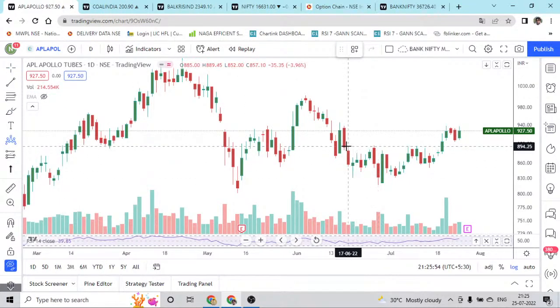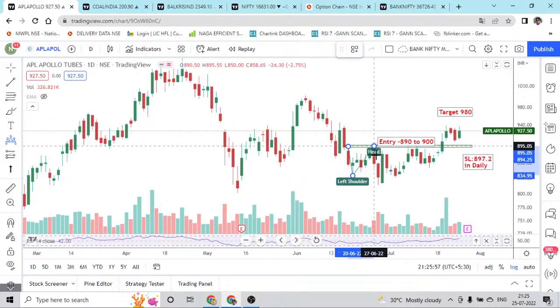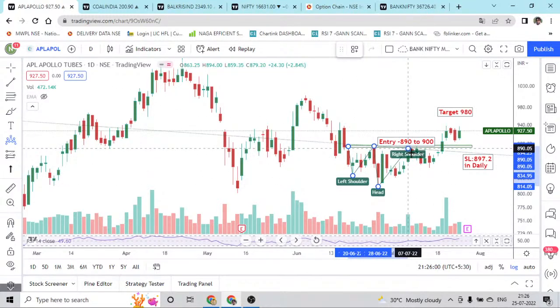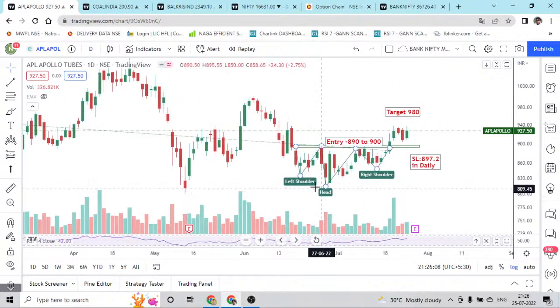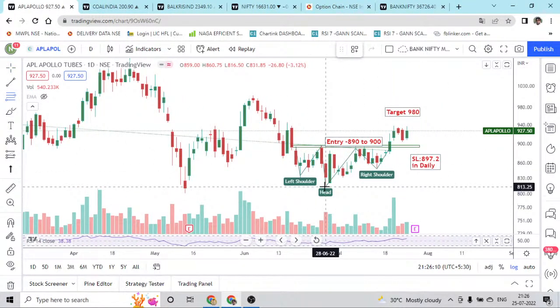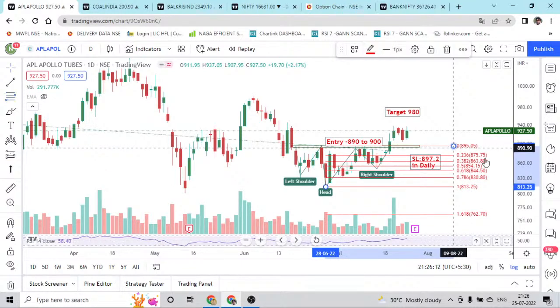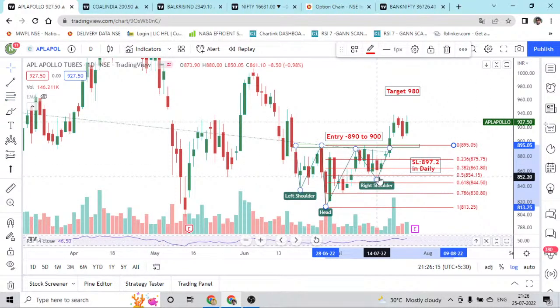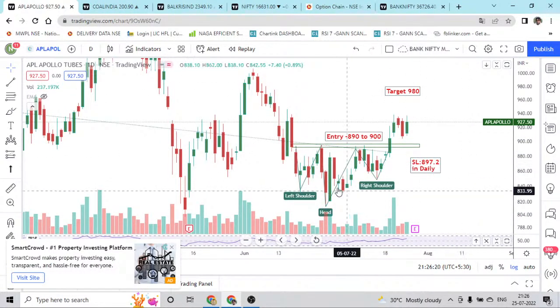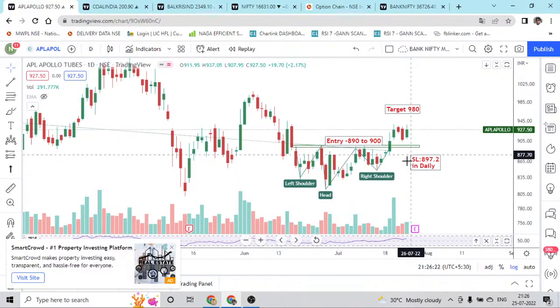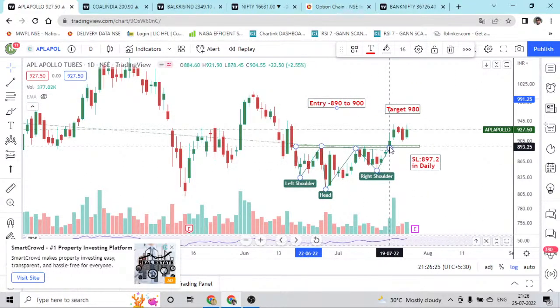The neckline has already been broken, and to validate whether it is going to be a head and shoulders or not, this is matching with 0.5 of Fibonacci. Yes, we always love to go with the Fibonacci numbers. Exactly, this low is going to be 0.5 of Fibonacci. So that is why I strongly believe this is going to be a strong inverse head and shoulders breakout. And if you look, the breakout happened with good volume, and the next day also there was good volume.